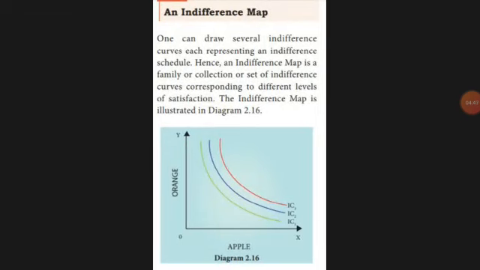Next is called the indifference map. A combination of many indifference curves, a set or collection of indifference curves, is called an indifference map. Many should be there. Combinations of Pepsodent and paste combinations should be there, soap combinations, TV combinations, like that. A set of combinations, or a collection of indifference curves, is called an indifference map.